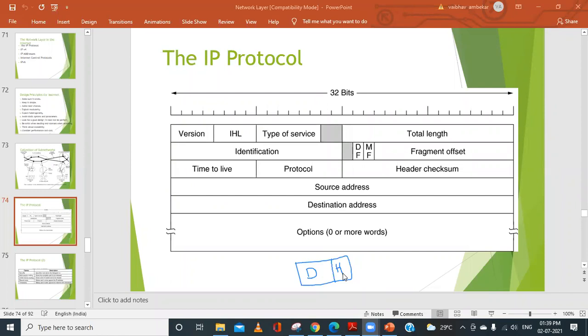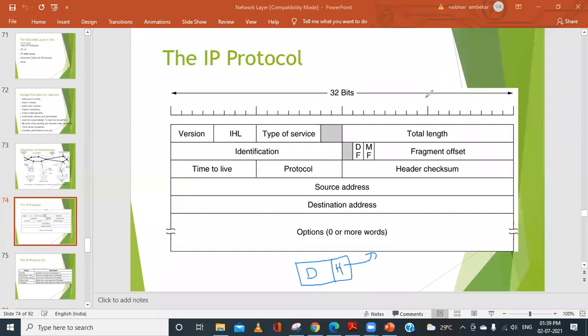Why is the header required? In the OSI model also we have studied that the header includes information like the source address and destination address. In this diagram, we are going to study in detail only the header, not the data, because data is the information you want to send. If you consider this entirely as a packet or datagram, it has the header, and this entire diagram is the packet format for the IP protocol.